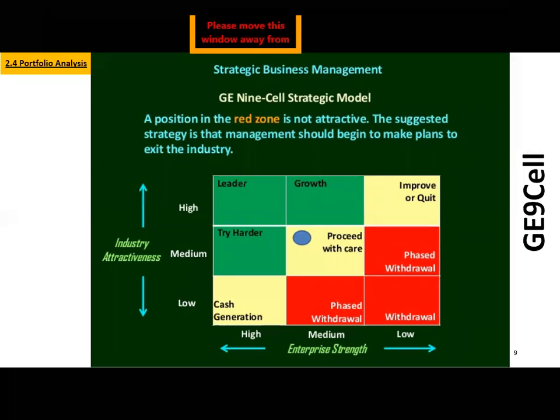So the logic is very clear. So you do a phased withdrawal and you remove it completely. So your 9-cell matrix will actually systematically help you understand the movement of your multi-business approach. So movement will happen, right? So when I say each business house, each portfolio is going to be assessed, means if one of the factors is missing, suppose ये प्रोडक्ट नहीं अच्छा कर रहा है, तो आपको उसको निकालना ही पड़ेगा.